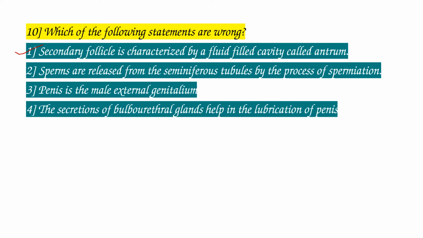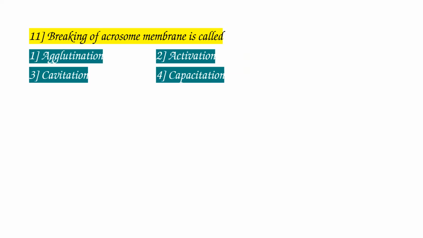The release of sperms from seminiferous tubules is called spermiation. Penis is the external genitalia, and bulbourethral gland secretions are helpful for the lubrication of penis. These three statements are correct.